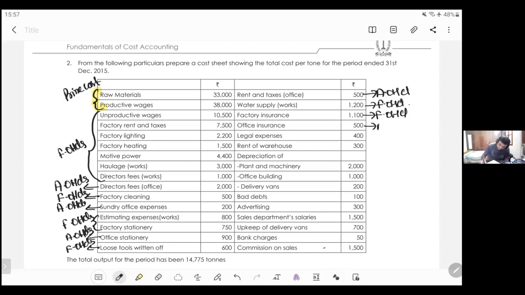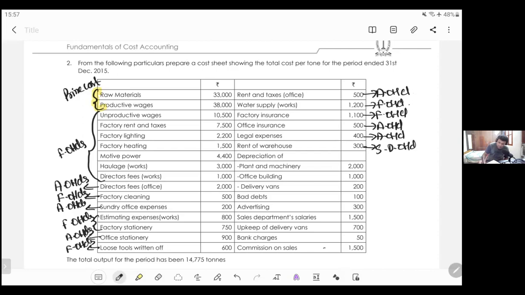Office insurance, so admin overhead. Legal expenses, the administration department will take care. Rent of warehouse. Godown is different, warehouse is different. Godown is where raw material will be kept. Warehouse is where finished goods will be kept.